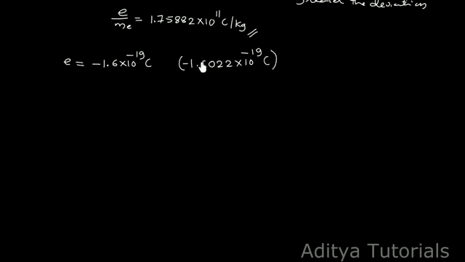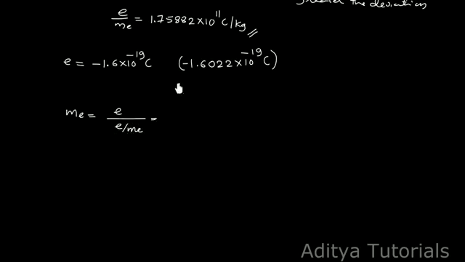It's the present value. The mass of the electron was determined by combining these results with the value of the e/m ratio. We know that the mass of the electron is equal to e divided by the e/m ratio.